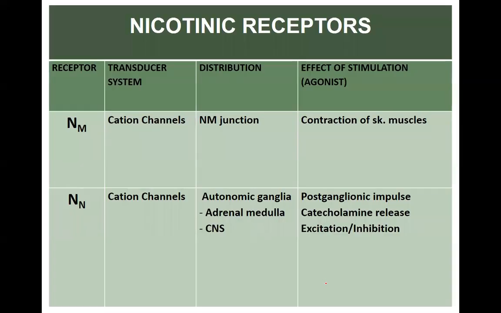The nicotinic receptors are further categorized into NM type and NN type. These are ligand-gated receptors. NM type is present in the neuromuscular junction, causing contraction of the skeletal muscles, whereas NN type is present in the autonomic ganglion, adrenal medulla, and CNS, causing release of catecholamines.